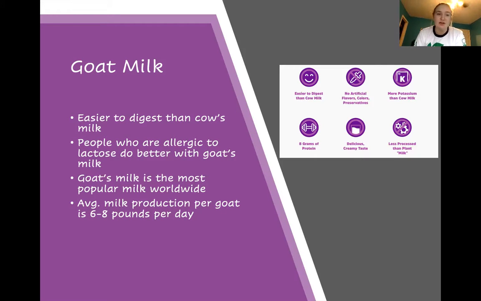Something that's also super interesting is that from a global worldwide perspective, goat's milk is actually the most popular milk worldwide. And on average, each goat is able to produce about 6 to 8 pounds per day.